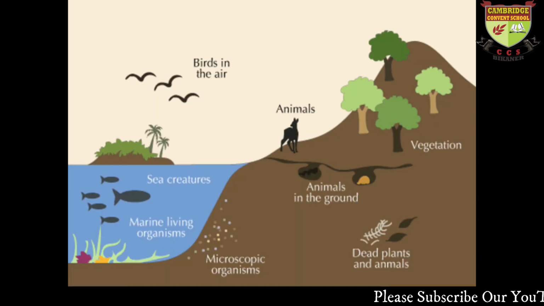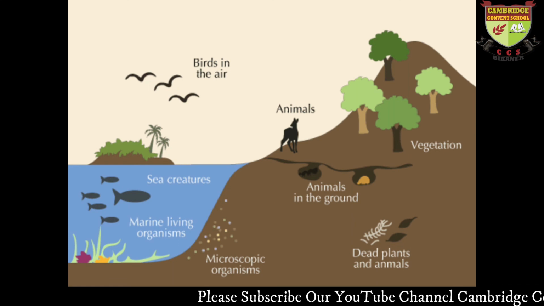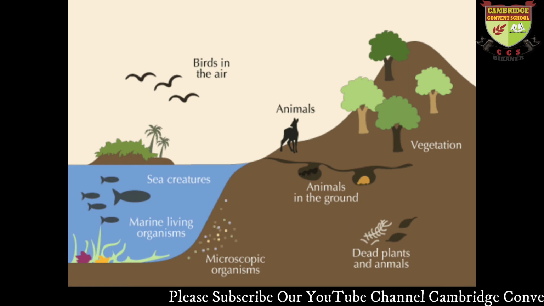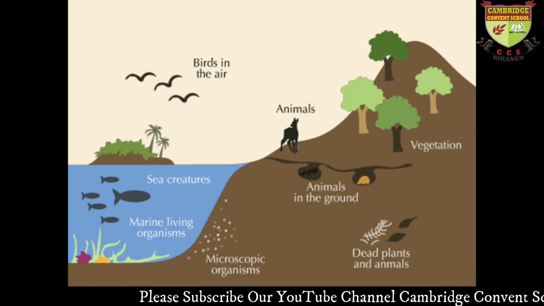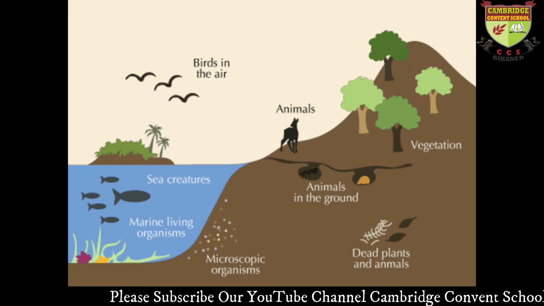You can see that there are animals, vegetation, animals in grounds, dead plants and animals, and microscopic organisms, all living. It means the biosphere is a part where life is supported. We can say that if we are living in a good condition, if we are breathing and living properly, that zone is also called the biosphere.